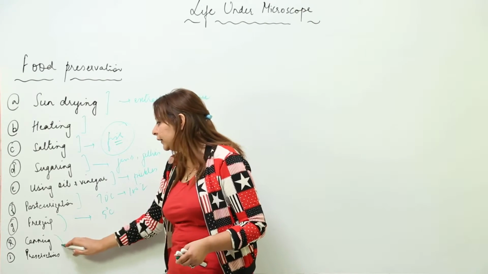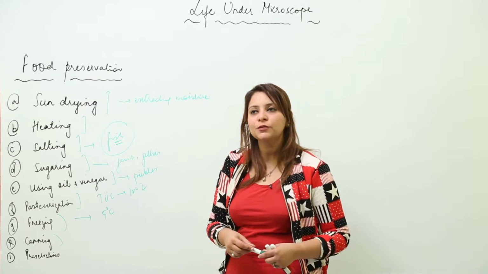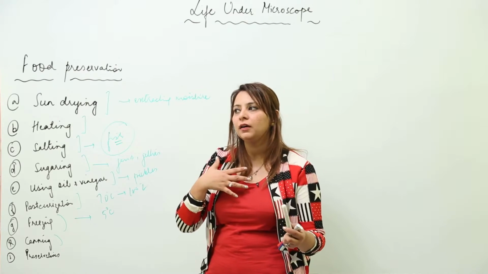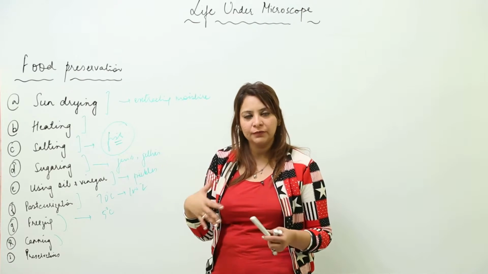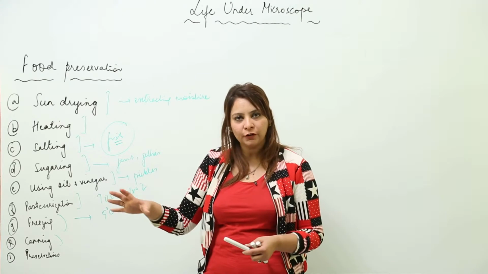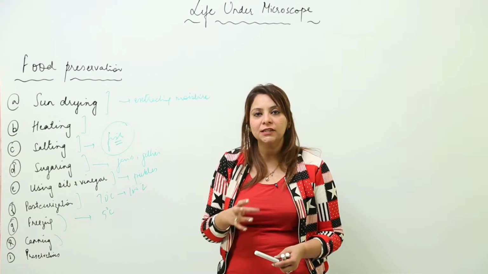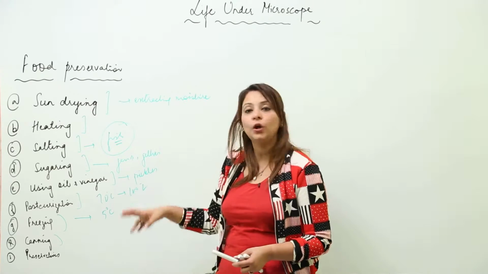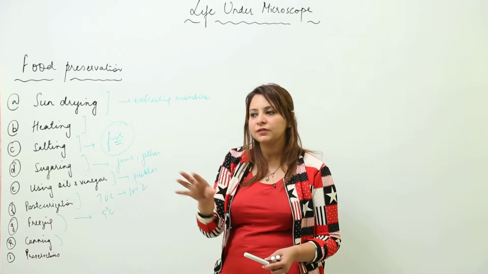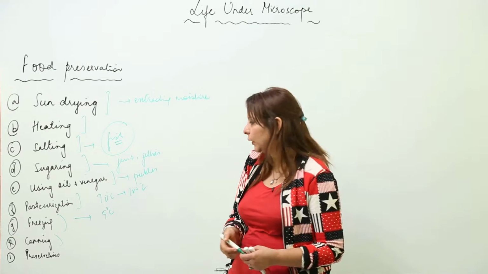Next we have canning. You can sterilize the food items and inhibit the microorganisms in them. You can irradiate them, and then store them in airtight containers. That is called canning. It is used very often, because you get canned food in the markets as well.